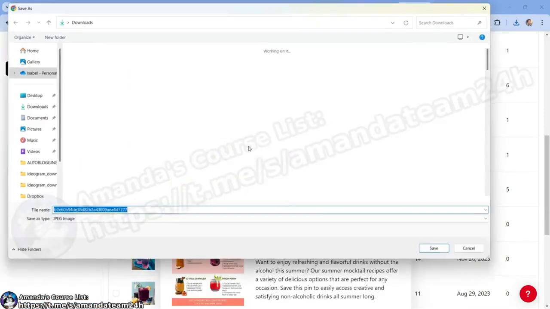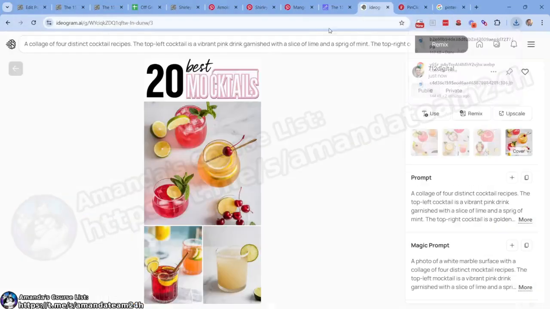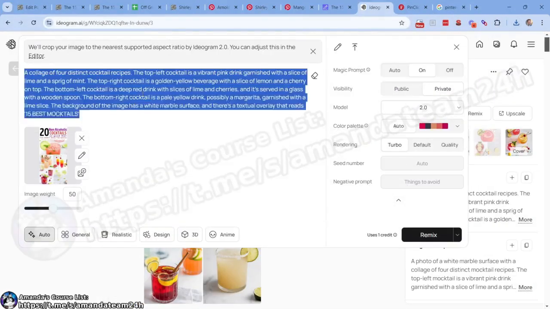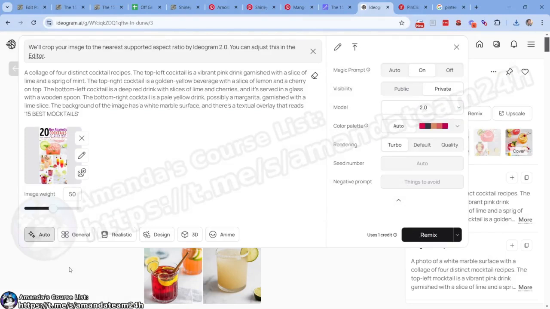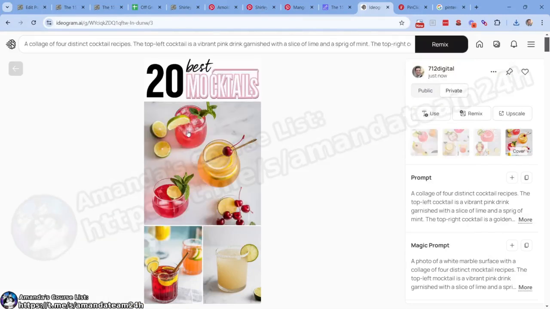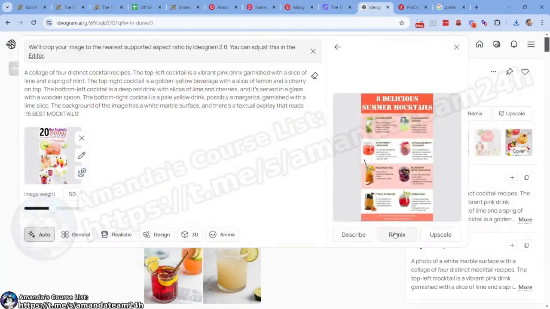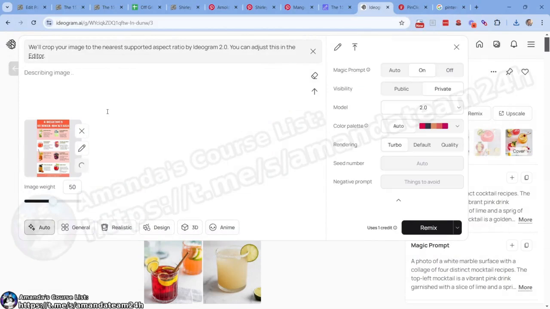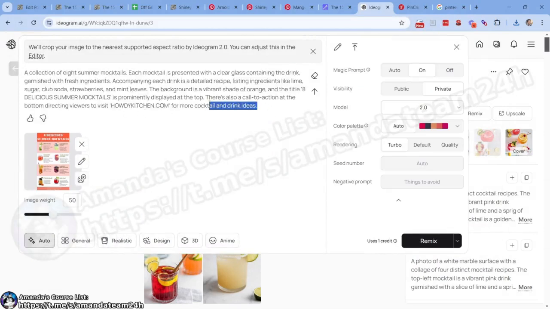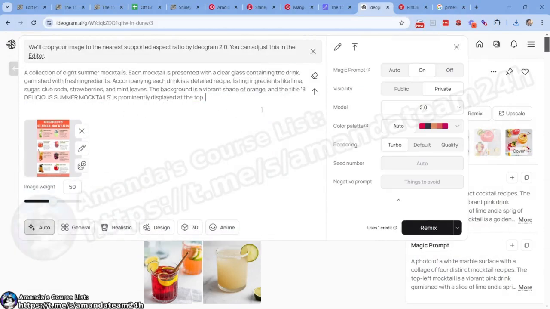Howdy Kitchen, let's check this out. So we have this here. Unfortunately, I just noticed this one said 20 best mocktails instead of 15. Kind of a bummer. We're going to go with it anyways. All right, let's come here. Remix. Let's see. All right, let's say 15 delicious mocktails. Just see what it does.